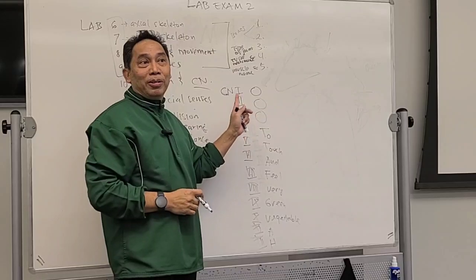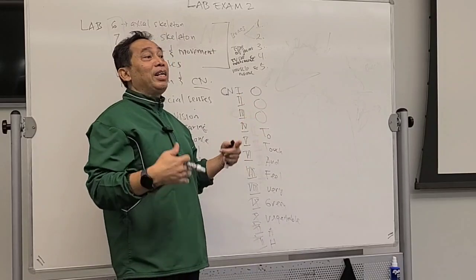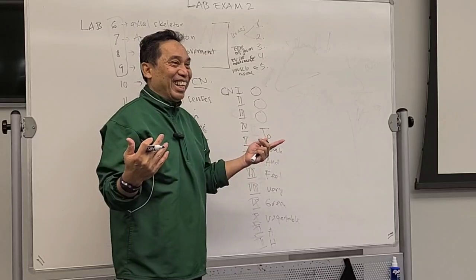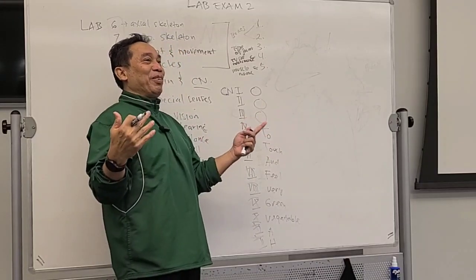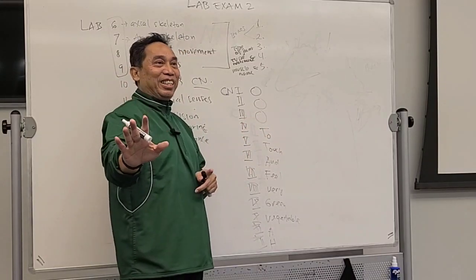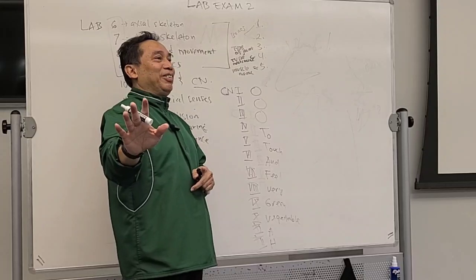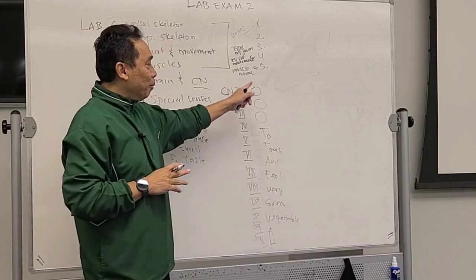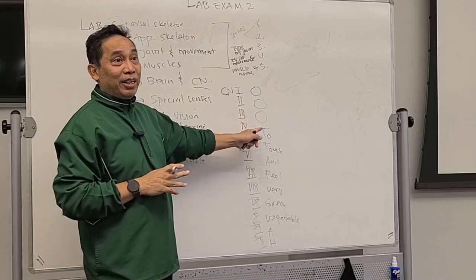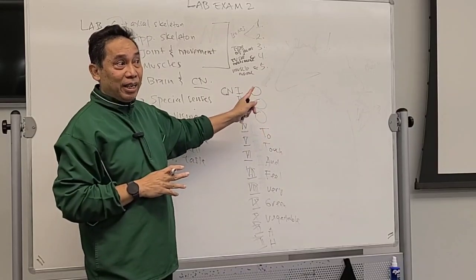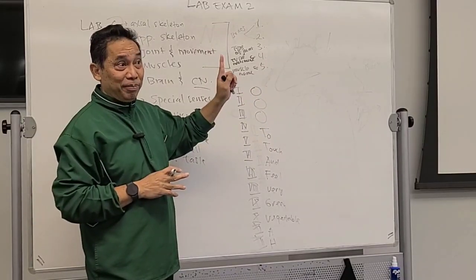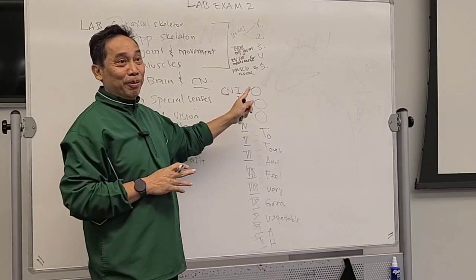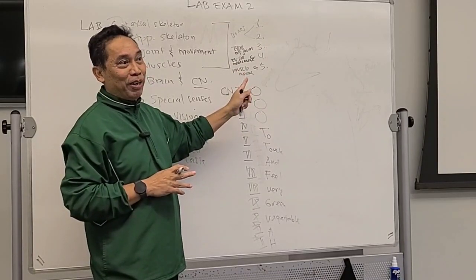O, O, O, to touch and feel. Very green vegetable. Okay, you have to say, you can feel it. When you touch the very green vegetable, you say, you got this one first. So this is just the first letter of the name of each cranial nerve. Get it? At least you know the first letter first, so when you're guessing, you know which one is number 5, for example.